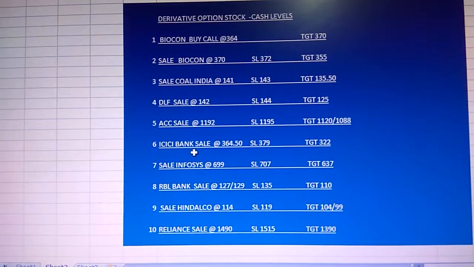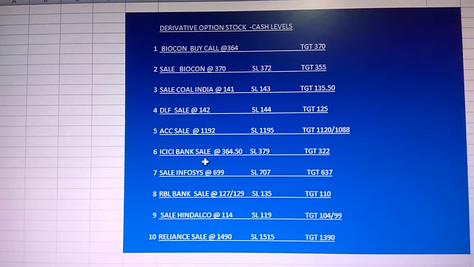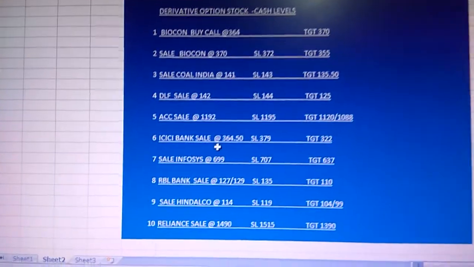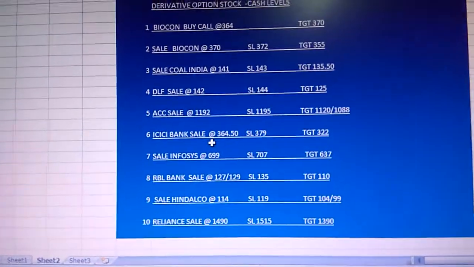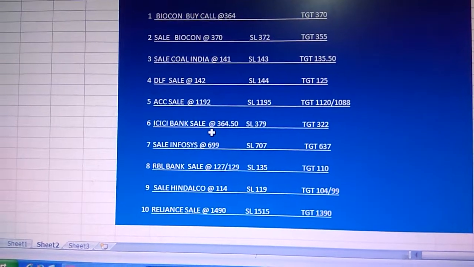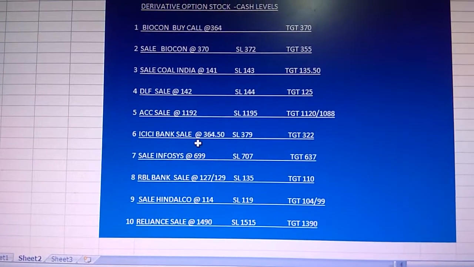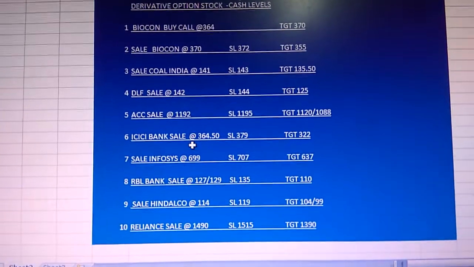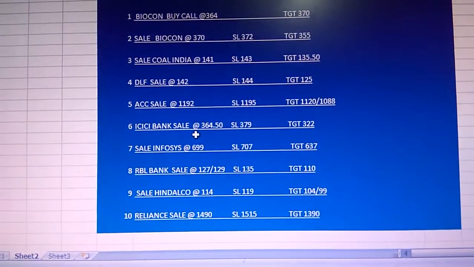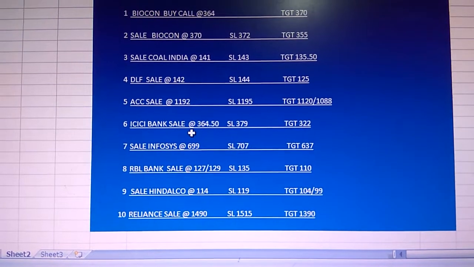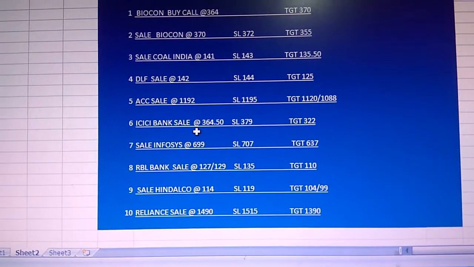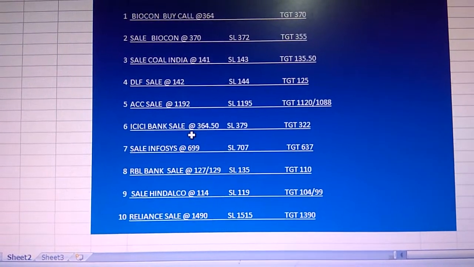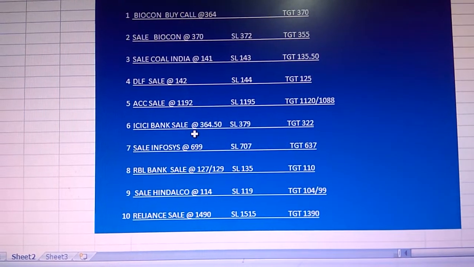Then ICICI Bank, here also you can go sell, means you can buy put at 364 or near to that, stop loss is 379 and target is 322. Then Infosys, you can buy a put at 699, stop loss is 707 and target is 637.